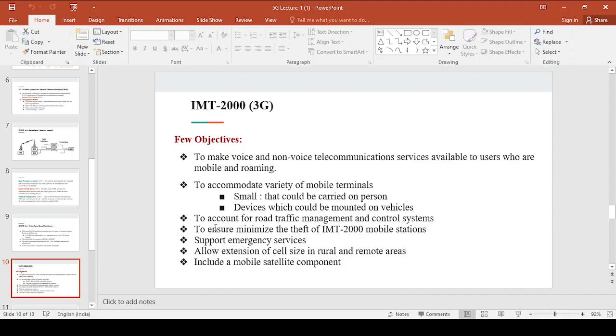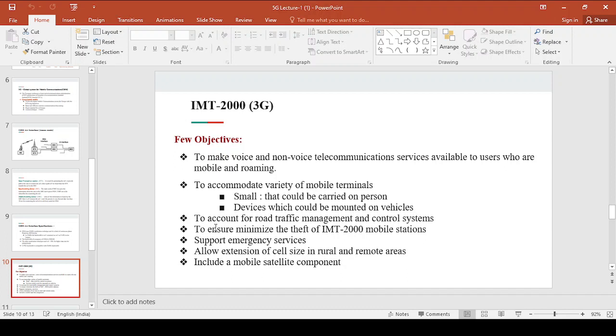That means in order to reduce theft, that was introduced under 3G, and to support emergency services. If a person is missing, they want the user identity or the location information, and those can be provided.